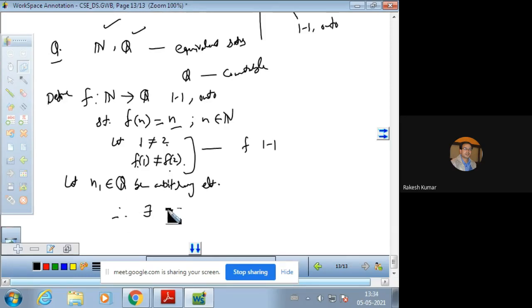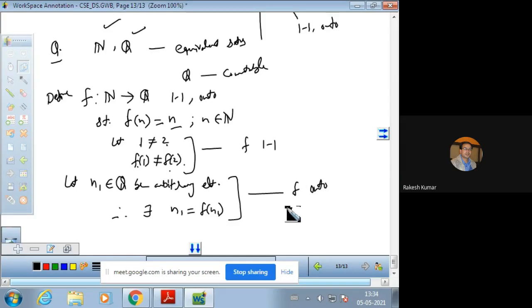Therefore, there exists n1 such that f of n1 equals n1, because by definition the pre-image of n1 is n1. लॉजिक ही यही दिया है function में. जो element है वही उसकी pre-image भी है और वही उसकी image भी है. So it is obvious that f is onto.